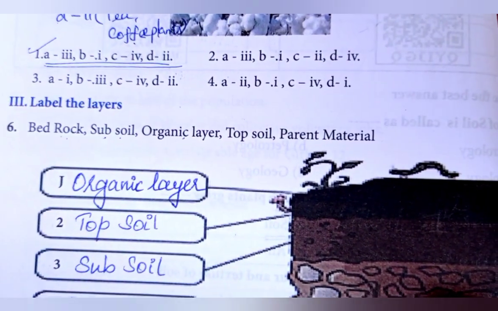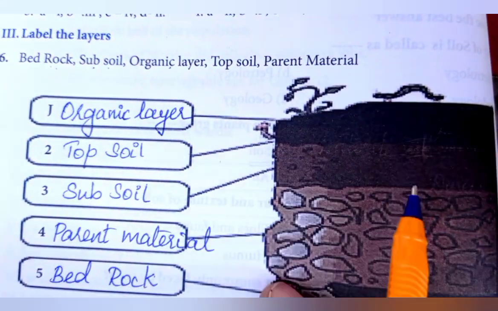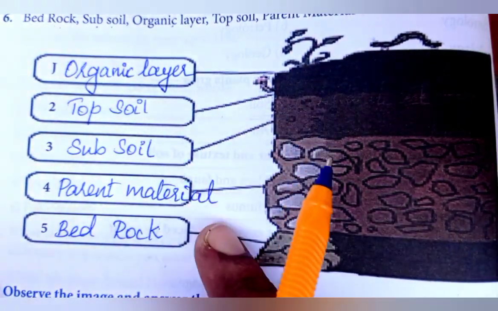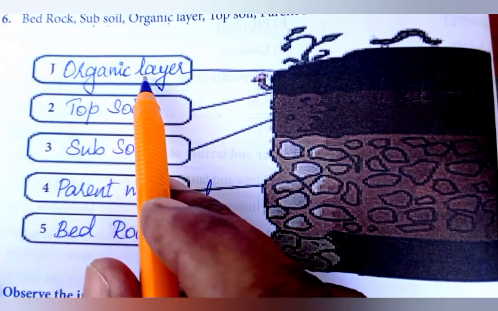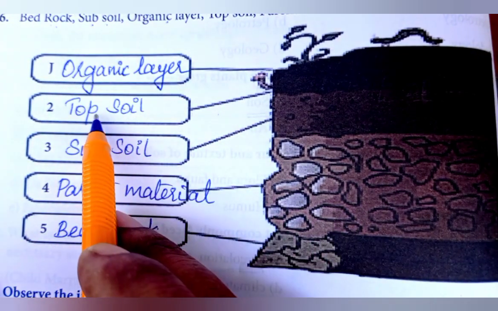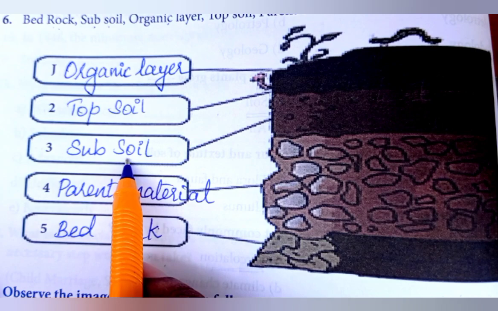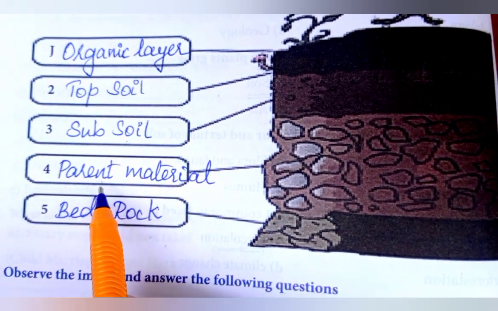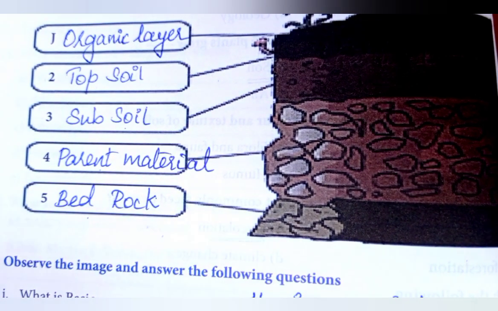Third Roman, label the layers. They have given a figure for us. We have to label all the parts of this figure. First one, it is organic layer. Second one, topsoil. Third, subsoil. Fourth one, parent material. And fifth one, bedrock.